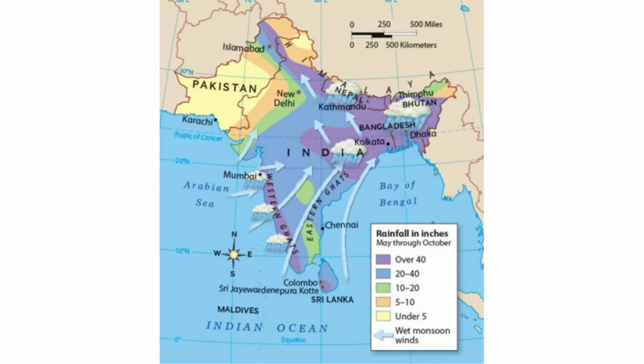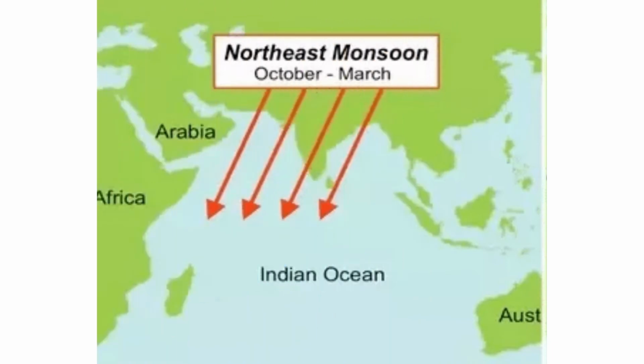So again, what happens when the sun's position is almost near the equator is the regions there are getting heated up, and that has become the low pressure area, and the Indian subcontinent currently is comparatively cooler, and hence it is the high pressure area. So the trade winds will move back from the higher pressure to the lower pressure region. So it will move from the northeastern parts of India towards the southern direction. Hence, if you have observed, the eastern coast of India, specifically Tamil Nadu, gets its rainfall during this period.